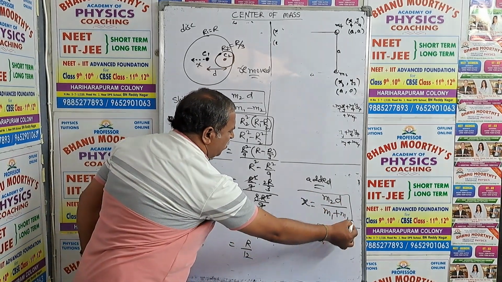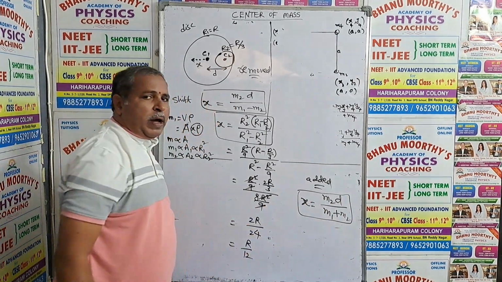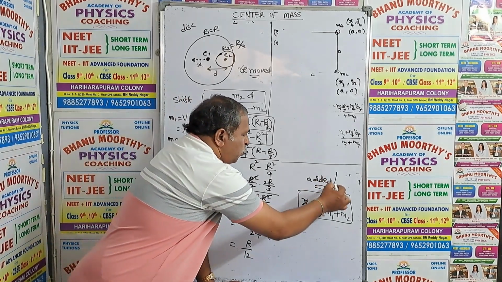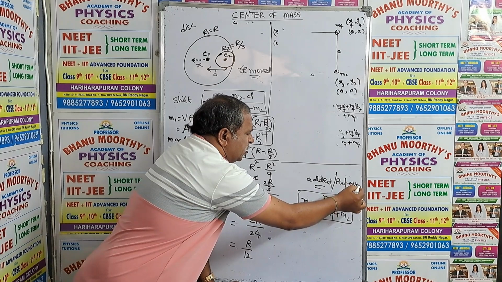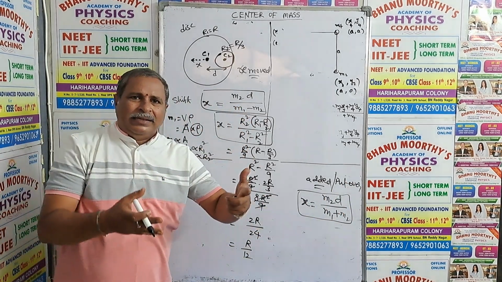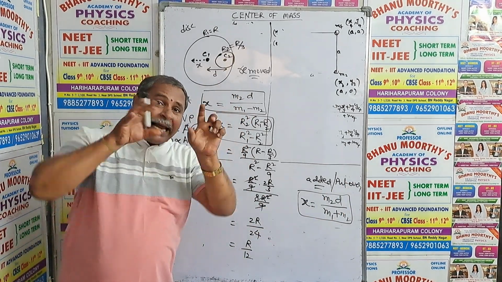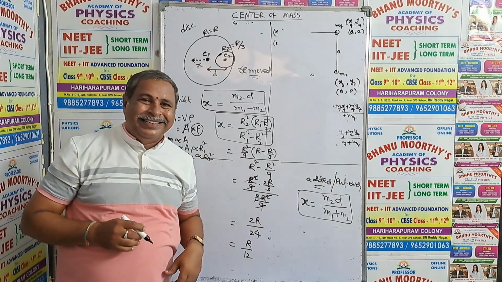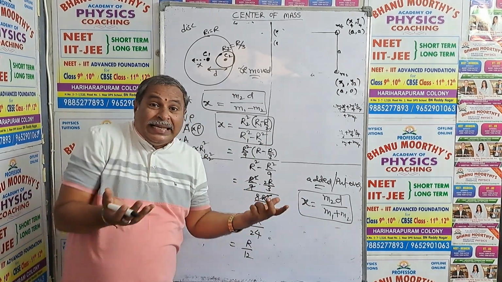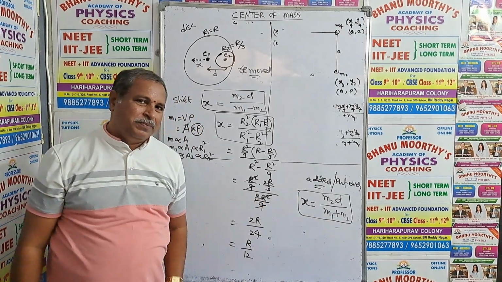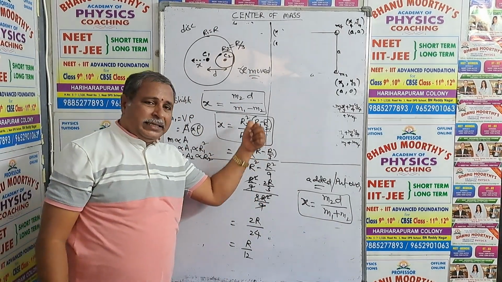My dear students, remember this point. Added means attached, so this circular portion is attached additionally to this disc from outside. So attached means mass increases, that's why m1 plus m2. Removed means m1 minus m2.